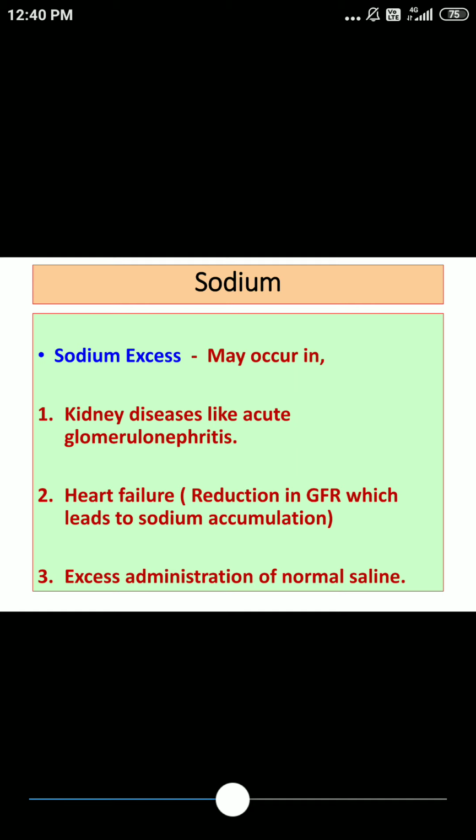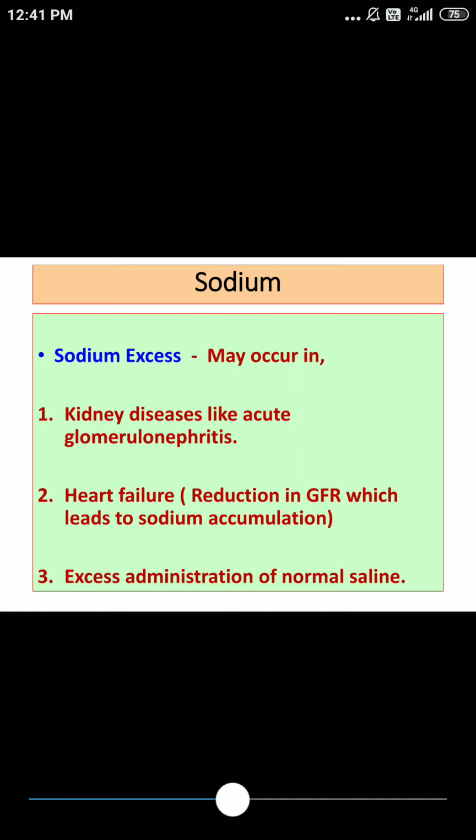Okay, elevated level of sodium in the blood, common causes are renal cause and cardiac cause. How does this get reflected? Whenever there is hypernatremia, there will be a rise in blood pressure, and your patient may show edema. Okay, rise in blood pressure and edema. So here you can give dietary advice of salt restriction.